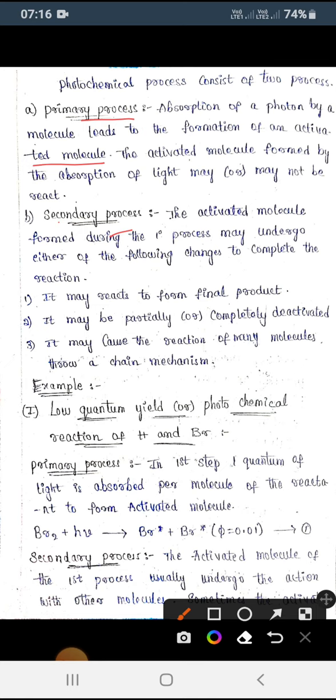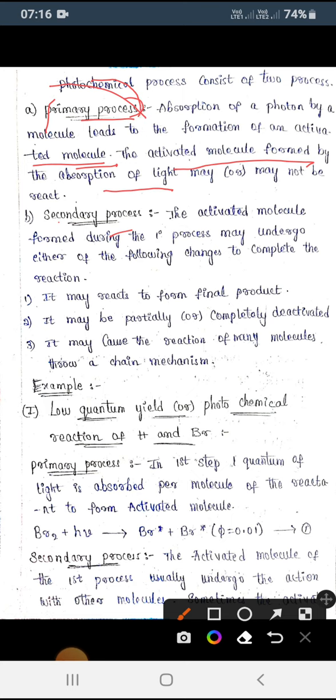When light is absorbed by a molecule, it forms an activated molecule, and that activated molecule formed due to the presence of light may react or may not react. That we call the primary process.